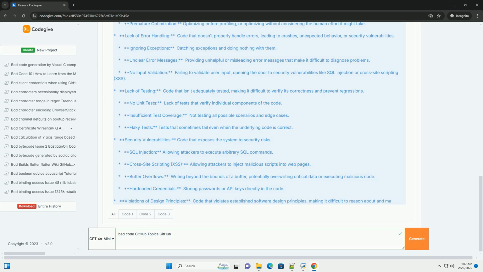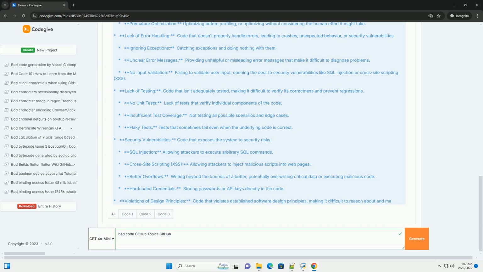Boolean blindness. Passing true/false without using an enum or meaningful variable, making it difficult to see what each state represents. Poor maintainability. Code should be designed in a way that makes it easy to modify, fix bugs, and add new features without introducing unintended consequences. Indicators of poor maintainability. Tight coupling.